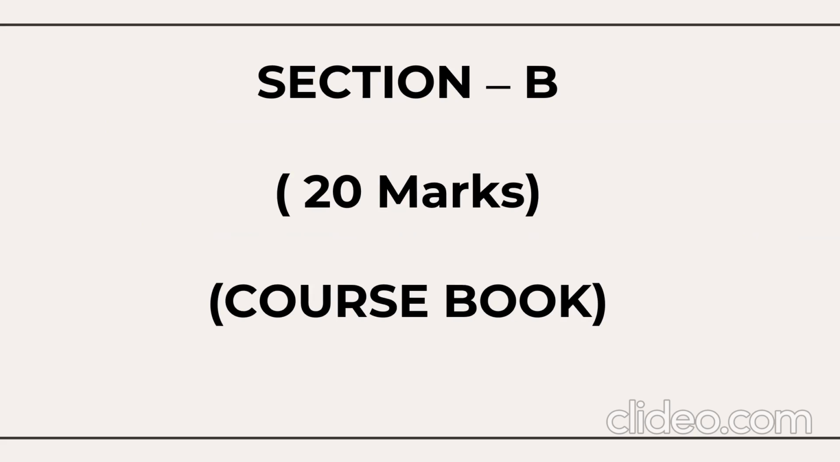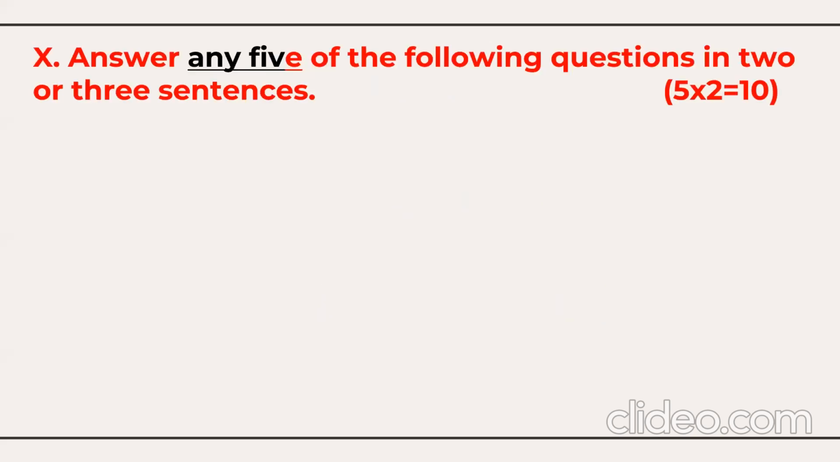Now you have 20 marks questions from the 4 or 5 chapters from the course book. Let us see. That is again divided into 2 sections, 10 plus 10: 2 marks, 5 questions, and 5 marks, 2 questions, that is 2 into 5 and 5 into 2. You don't have 10 marks questions, don't worry. Any 5 questions of the following you need to answer in one or 2 sentences. Each is for 2 marks.